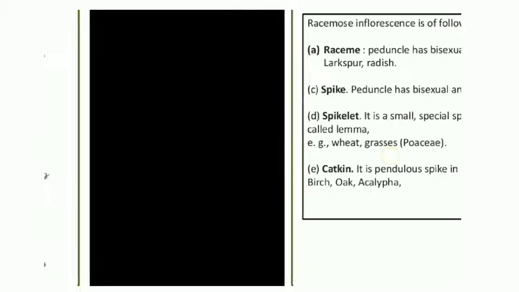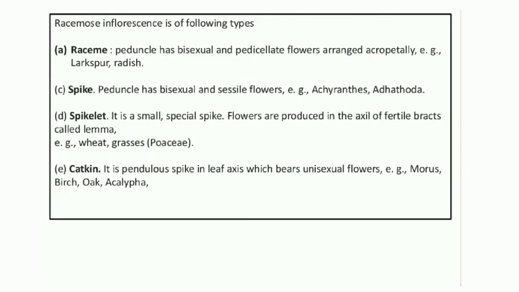Spike, you can see in the diagram. Peduncle has bisexual sessile flowers. Sessile means there is no pedicel. For example, in Acanthus, Adathoda, etc. Acanthus is called Uttarani in Kannada. Uttarani, right. Spikelet, it has a small special spike.